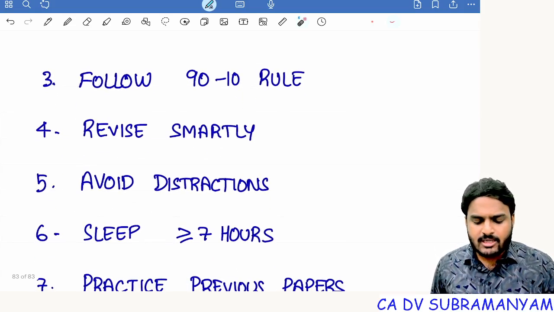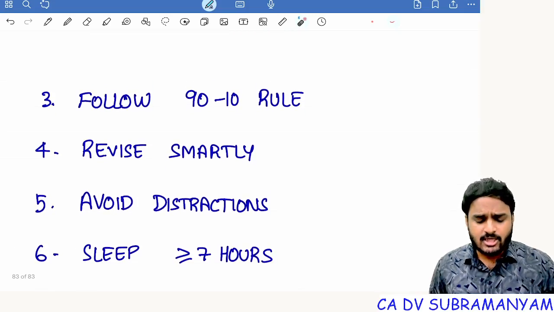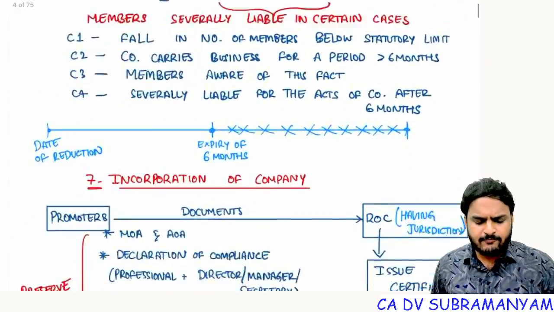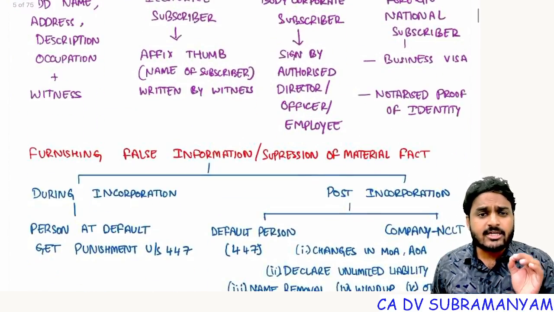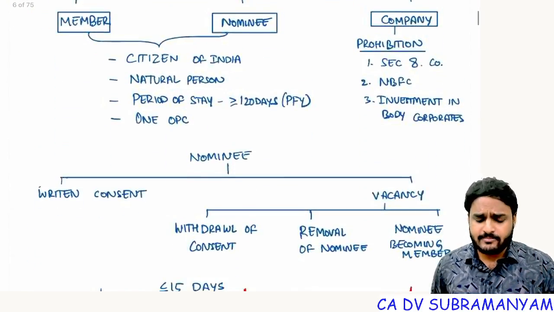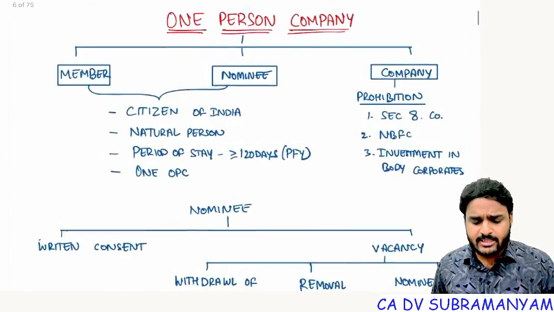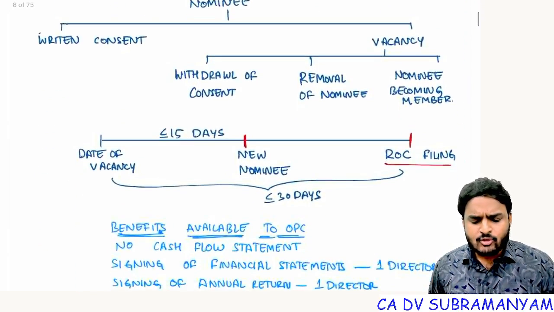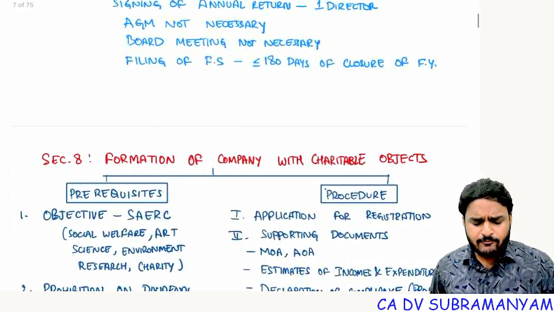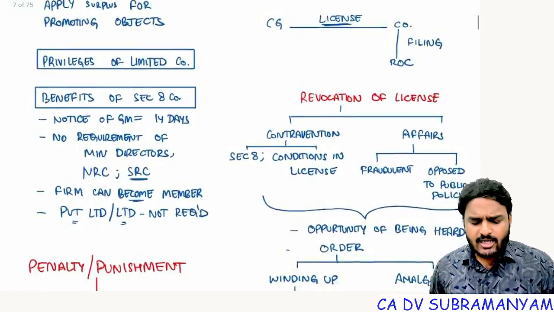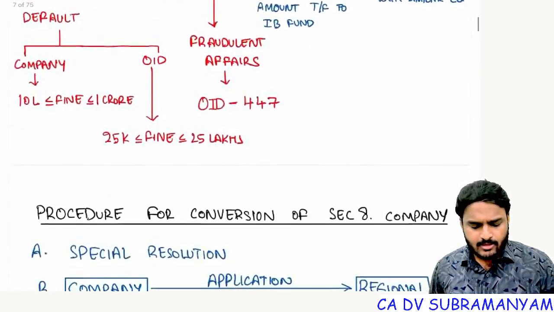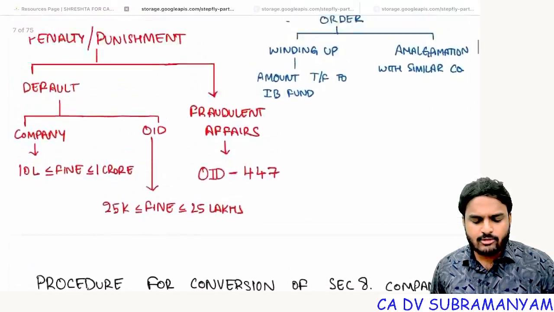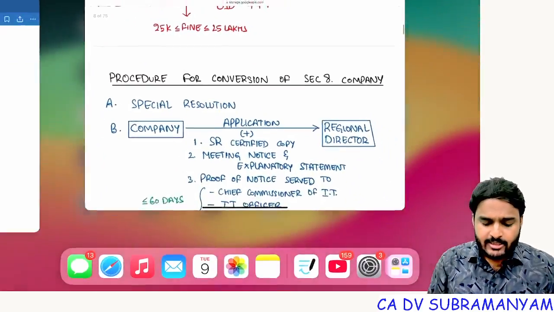Next one, revise smartly. For that, I already shared the resources. You can go through these resources. Once again, I'm telling you, don't ignore these resources. Every section was summarized in a crispy manner. Understood? Suppose you take section 1 percent company, conditions for member, conditions for company, vacancy, nominee clause, everything. For each and every section, I hardly took 1 page. Suppose section 8 company, the provisions related to section 8 you will find on 1 page. Getting it?